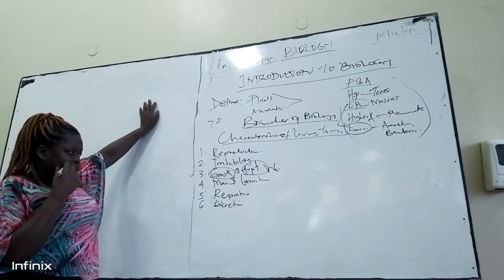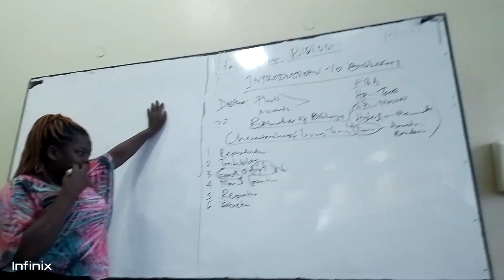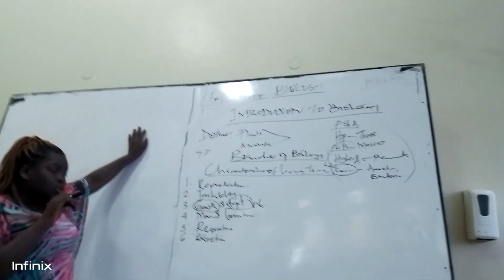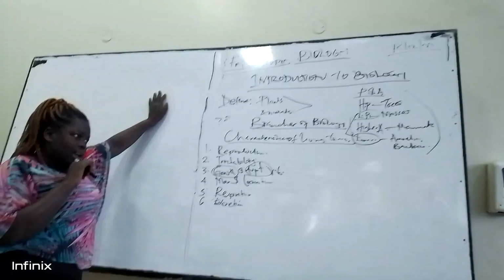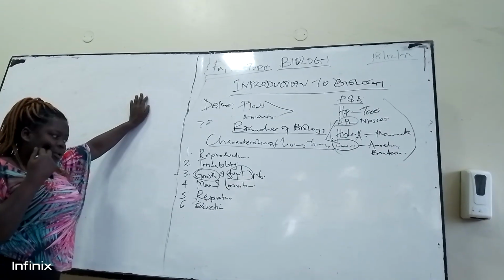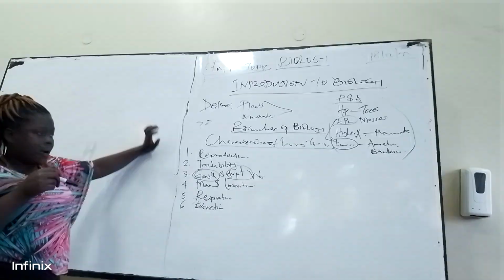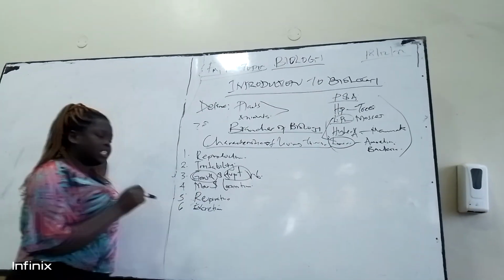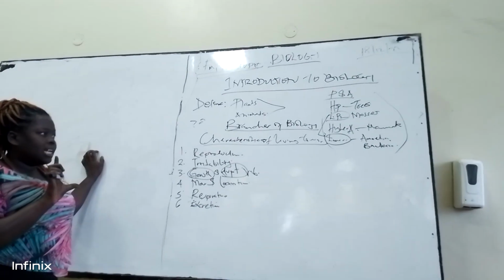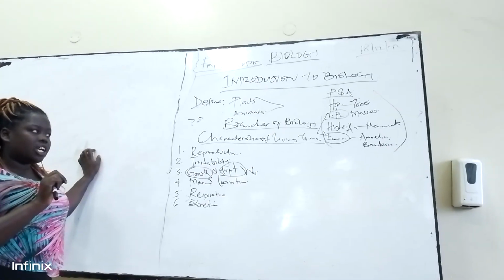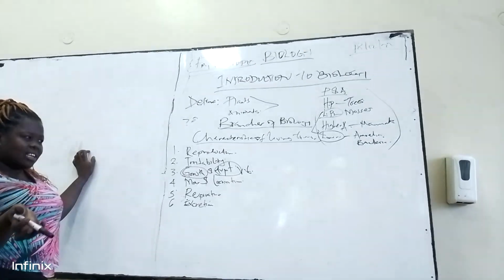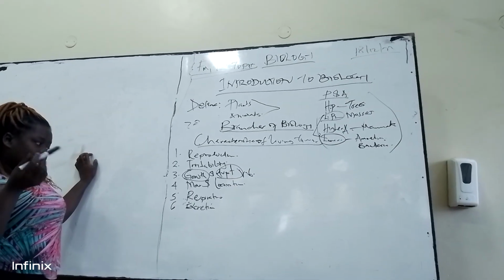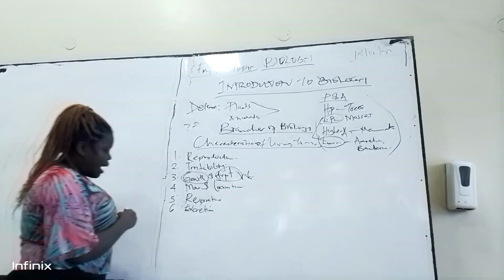Respiration is the process whereby food particles are broken down into smaller particles to release energy. In plants, after photosynthesis has occurred, respiration is required so that the manufactured food is broken down into smaller particles to release energy used in the development and growth of plants or animals. The last one we have is excretion.